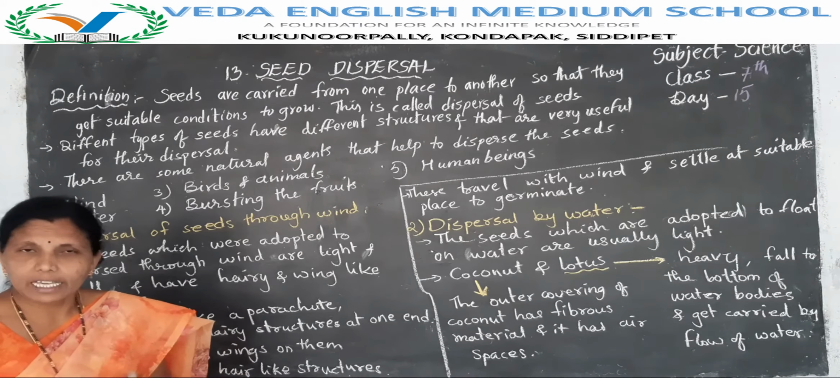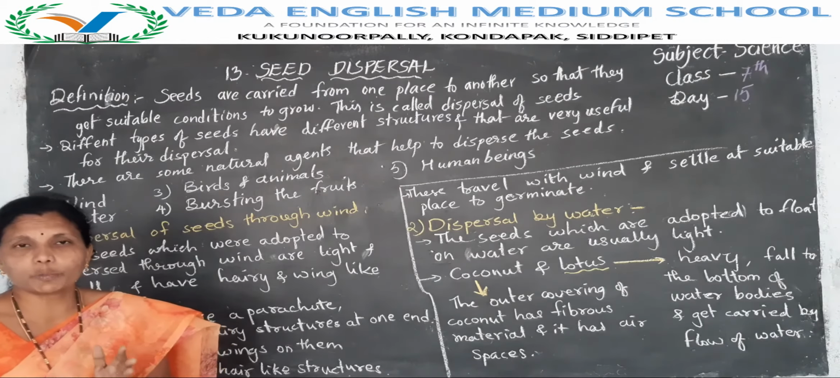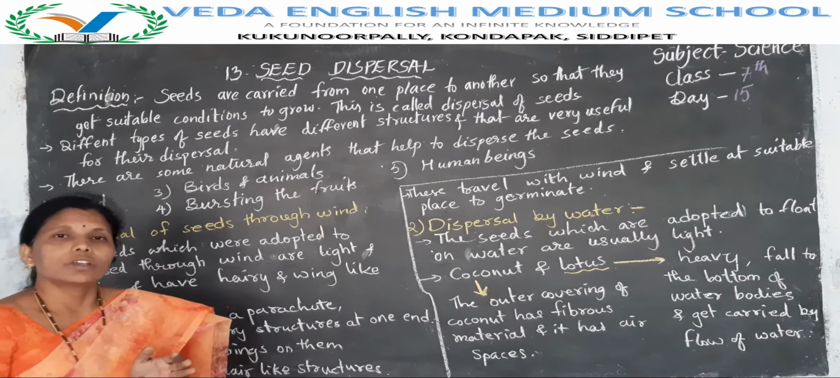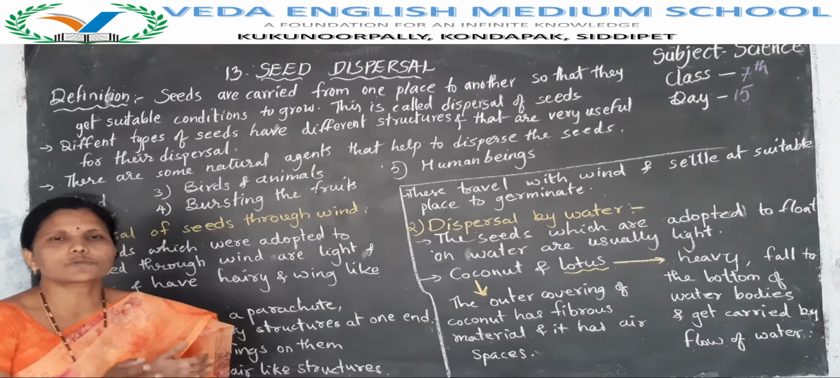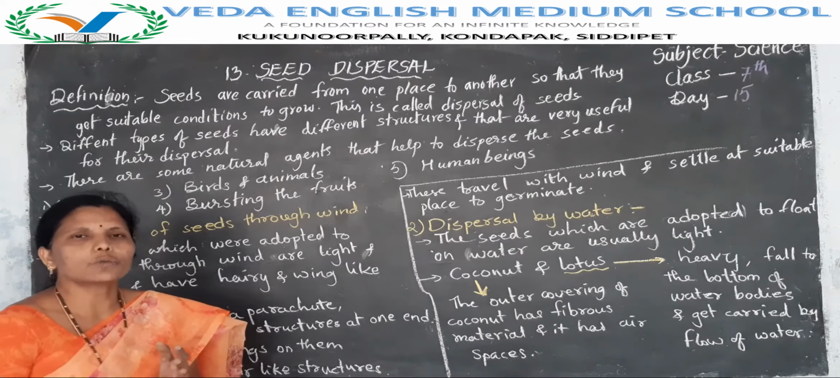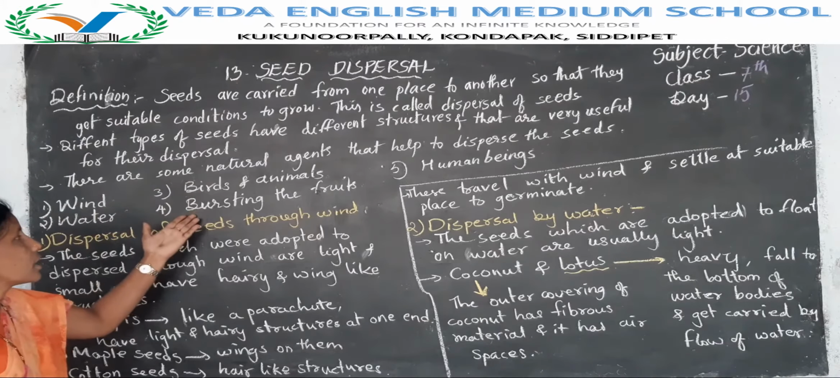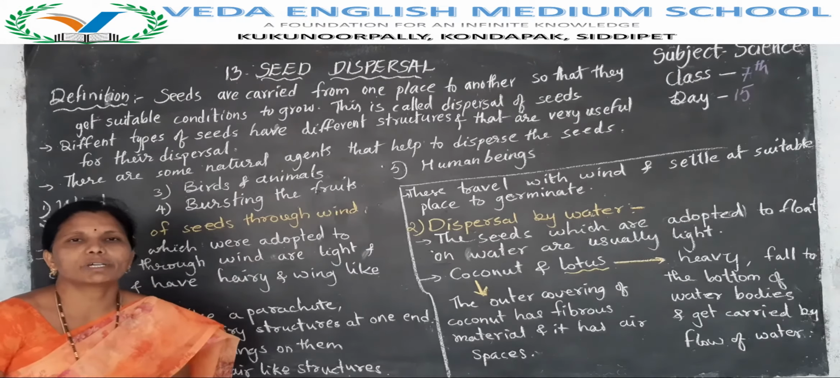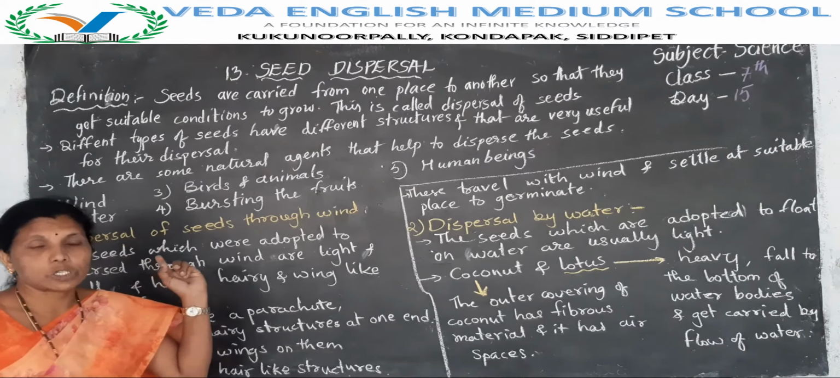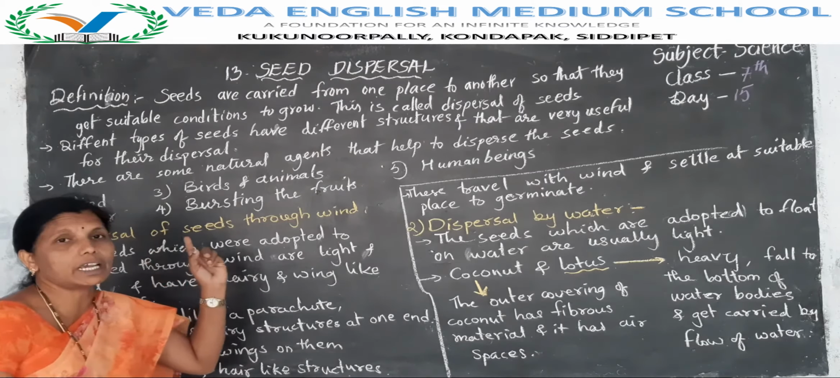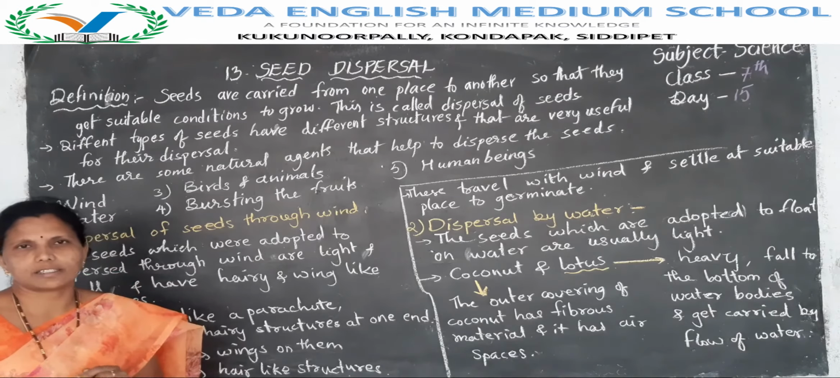Plants are fixed at one place. Yes? Do they move from one place to another place? Can they move? No, they cannot move from one place to another place. So, they take the help of natural agents to disperse the seeds. So, what are the natural agents here? Wind, water, birds and animals, and bursting of the fruits and human beings. These are the natural agents. So plants take the help of these natural agents to disperse their seeds from their place to another place.